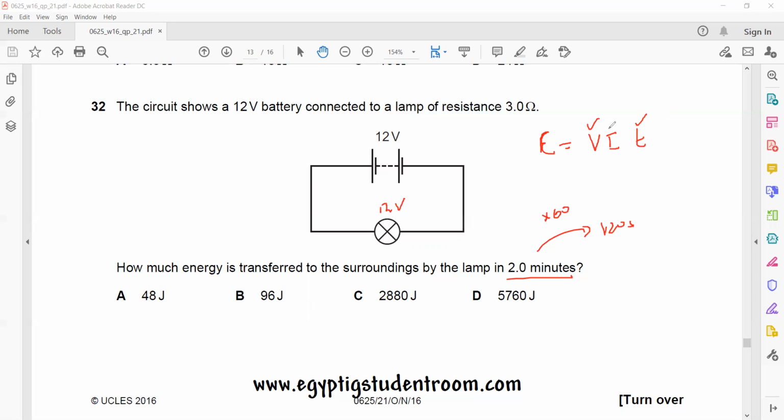So time is there. What about the current? You can find the current. How to find the current? V is equal to IR. So V divided by R is equal to I. So 12 divided by 3 is equal to 4 ampere. So we know the current, we know the voltage, and we have the time. What's the final answer? Multiply all of them. 12 multiplied by 4 multiplied by 120.